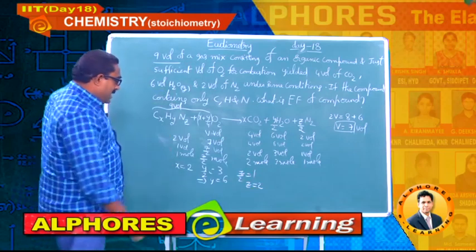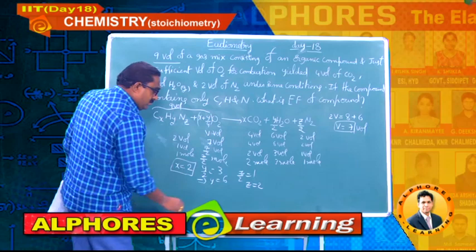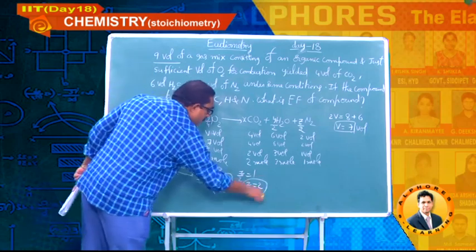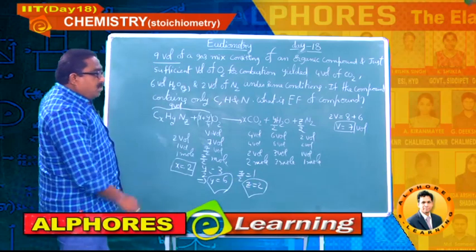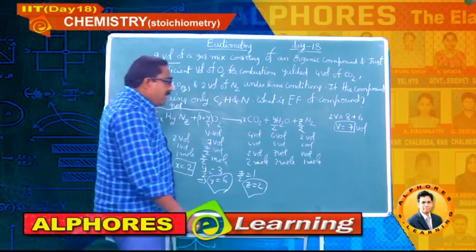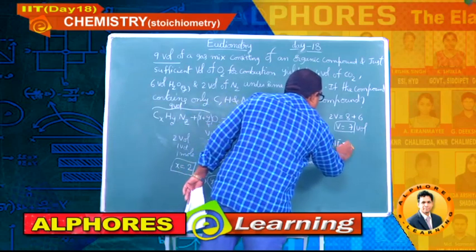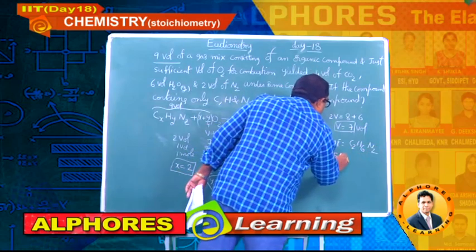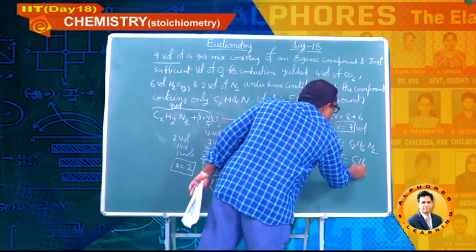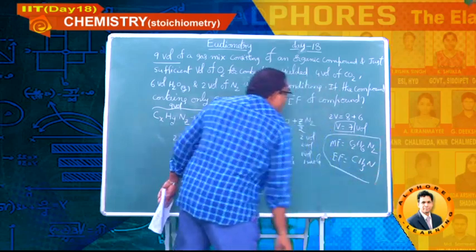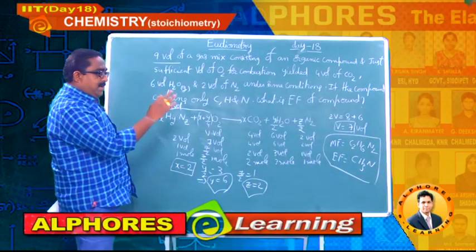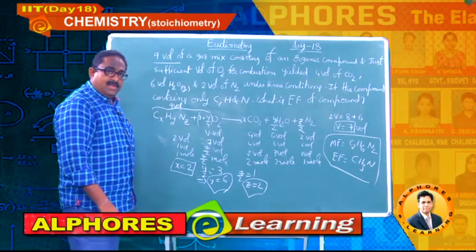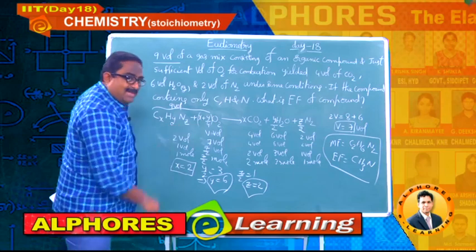Observe here, students, I got x is equal to 2, y is equal to 6, z is equal to 2. So I can write the molecular formula: C2H6N2, and empirical formula, striking out the common factor, CH3N. That is the final answer: the empirical formula is CH3N. Very important example, students.